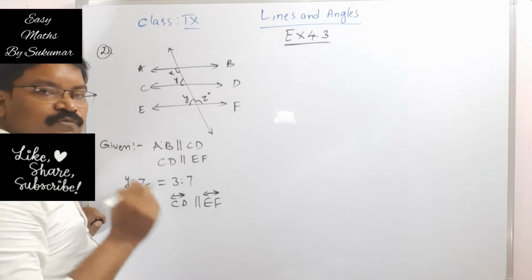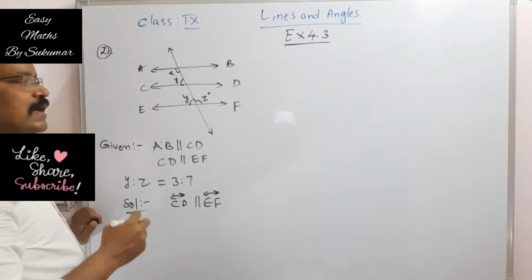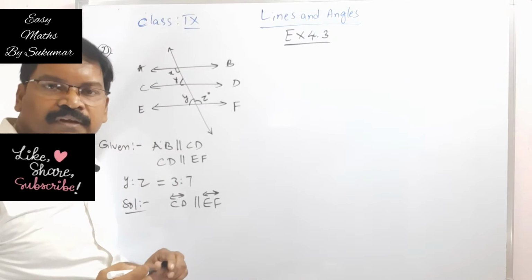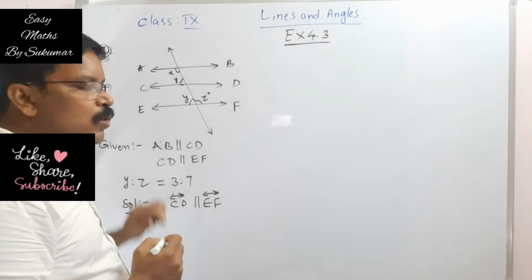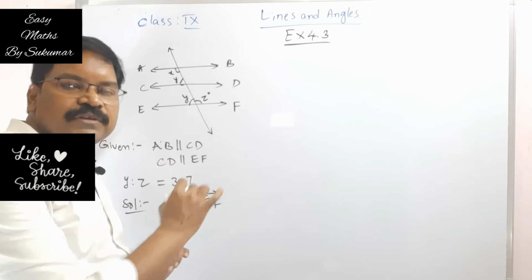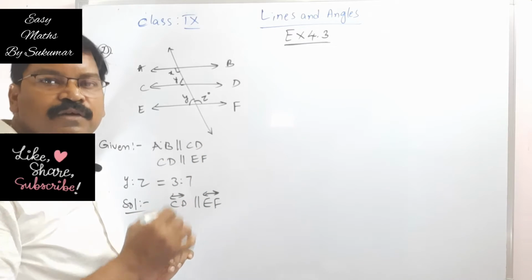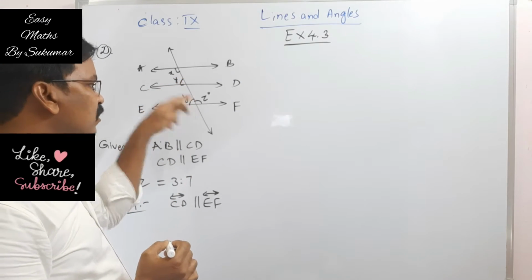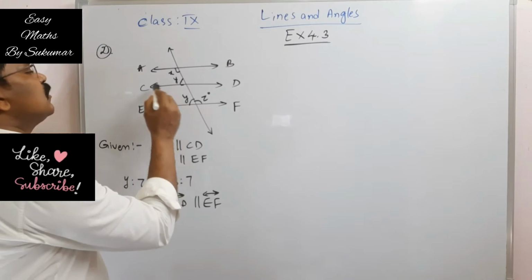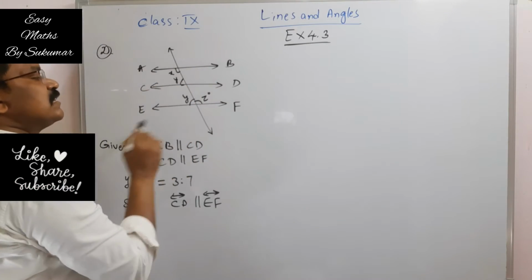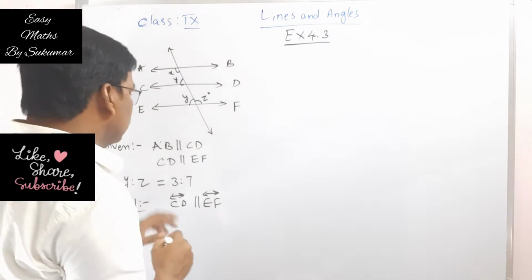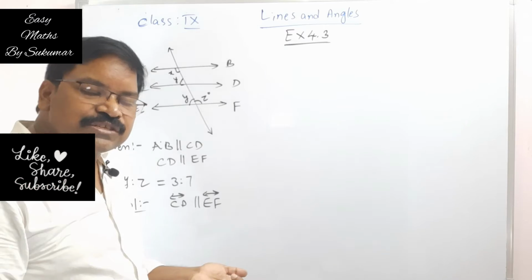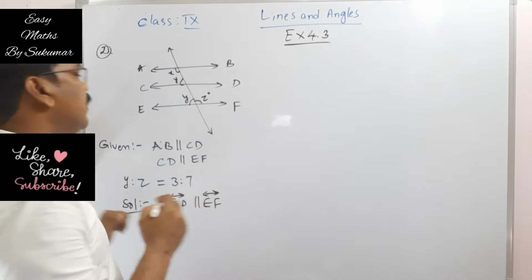This angle is also Y. Why? They are corresponding angles. These two are corresponding angles. Corresponding angles means they are on the same side of the transversal, and one is an interior angle, the other one is an exterior angle. So for CD, this angle is exterior, and for this one, the angle is interior. Therefore, these two angles are equal. Why? Corresponding angles. Okay, my dear students.